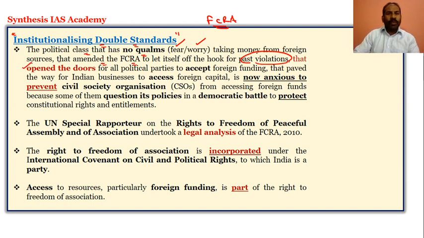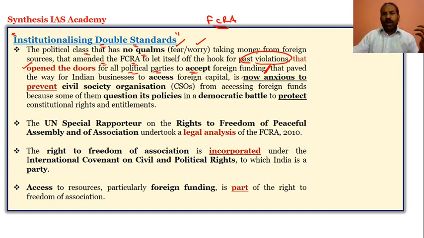That has opened the doors for all the political parties to accept foreign funding. Please do look at this, focus on this. Now the political parties or political class do not have any fear or worry in accepting the foreign funds from foreign sources, because it has opened the doors. The amendments to the FCRA have opened the doors for the political parties to accept foreign funding, which gives Indian businesses access to foreign capital.